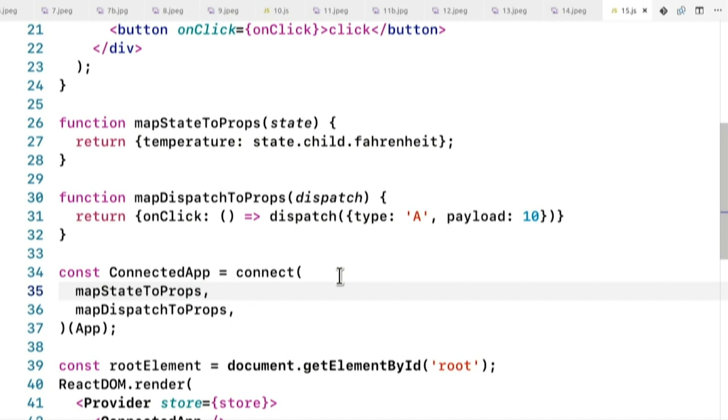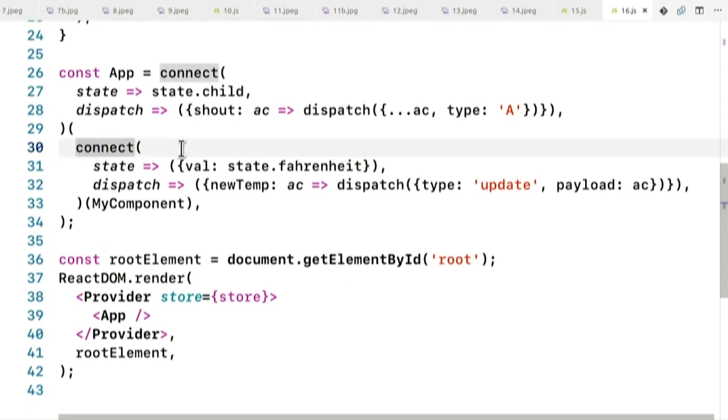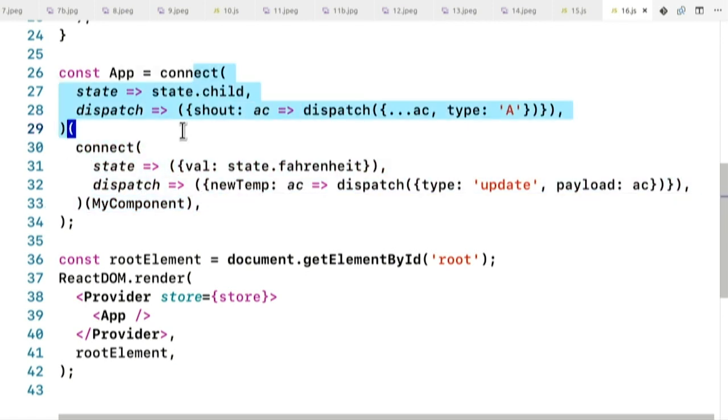Could be a bifunctor. Then I tried to do this thing. I tried to connect and then connect again. So basically, the output of connect will be a component, just like the input was. So I thought maybe I could just pass that component to another connect. But no, this doesn't work. I tried to do this.